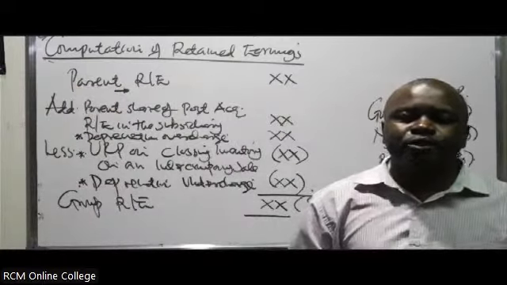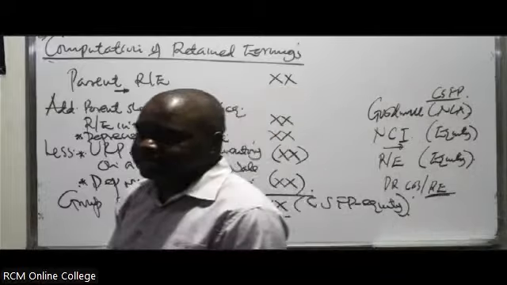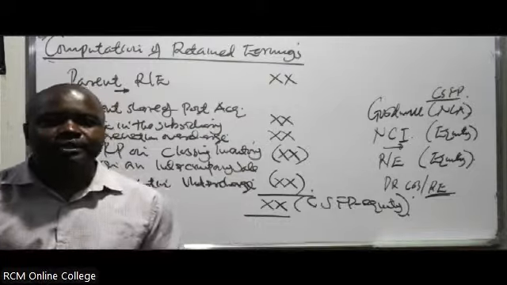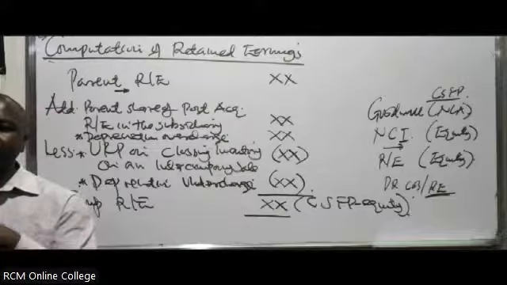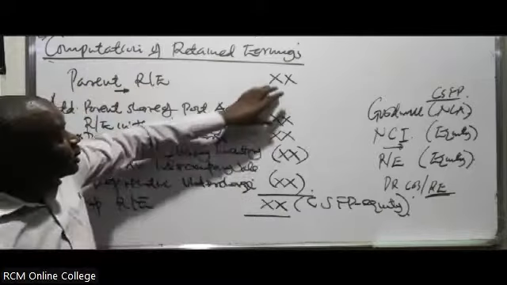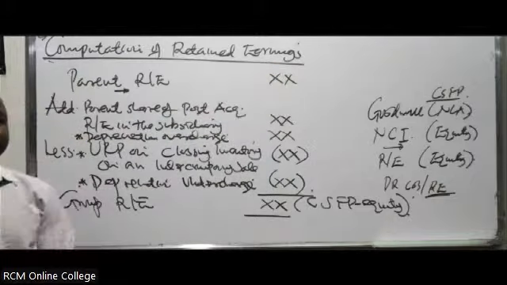And therefore it can never be part of what? Part of equity. When you talk about retained earnings, you know what it means to retain. You have earnings, but you're retaining them. You're not paying them out. So it means previously the company has made a lot of profits, which it has been accumulating. So this figure that is here is very big. So in this case, it can't be negative.